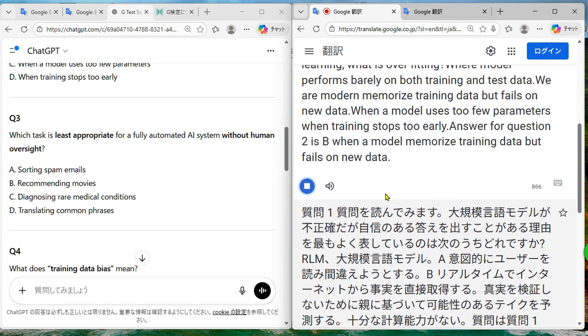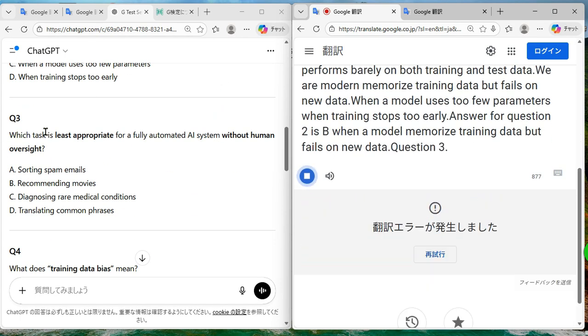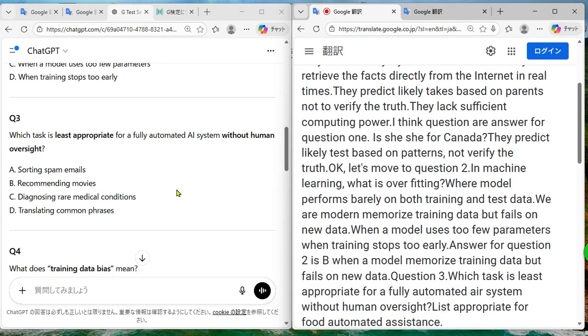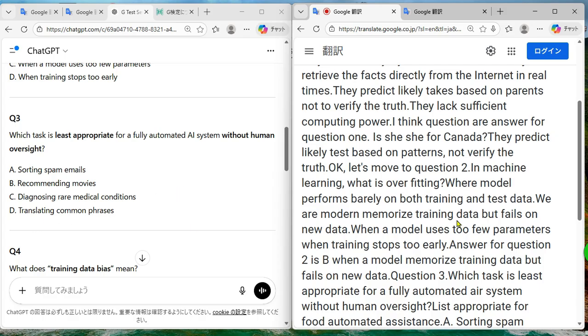Question 3. Which task is least appropriate for a fully automated AI system without human oversight? A. Sorting spam emails. B. Recommending movies. C. Diagnosing rare medical conditions. D. Translating a common phrase.